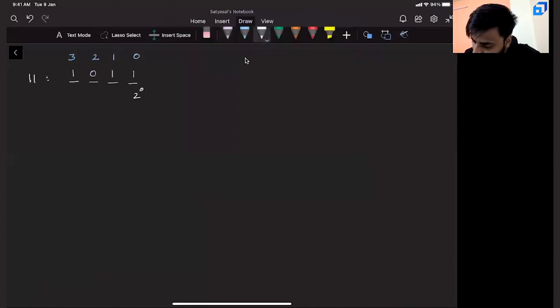It is 2 power 0. For the first bit, it is 2 power 1. Second bit, it is 2 square. For the third bit, it is 2 cube. Now let us cross verify.